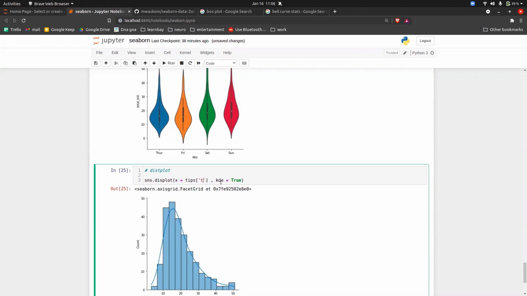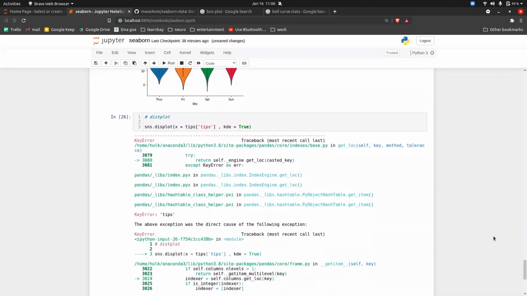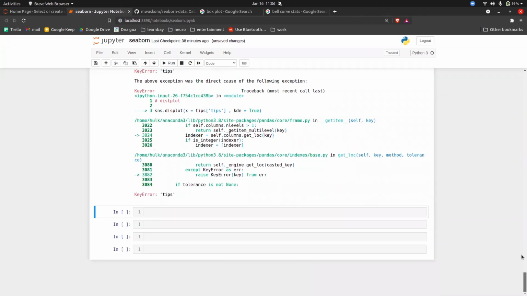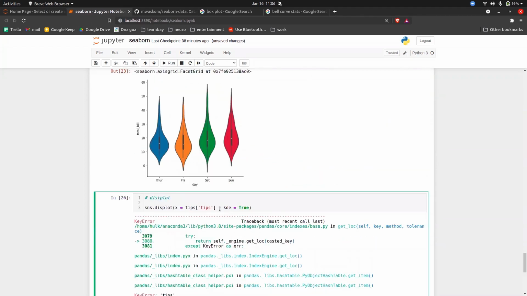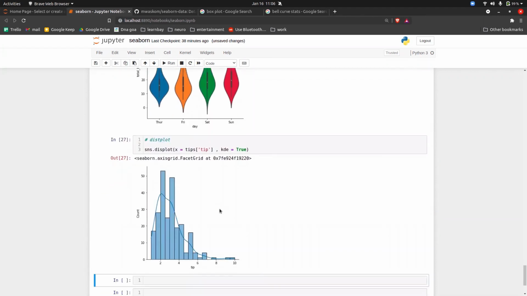Okay, so let's go to tips. There is no column called tips. Wait, key error. Okay, I think it will be tip then. Yes, so I can see now this data is deviating a bit from the bell curve. So each column, the machine learning rule is that each column should be a proper bell curve. If not, then you should make it a proper bell curve. There are a lot of techniques, like logarithm, square root, and stuff like that, but that you will again study in the stats class.